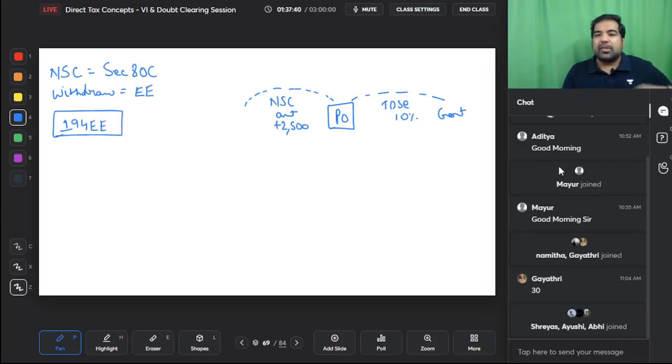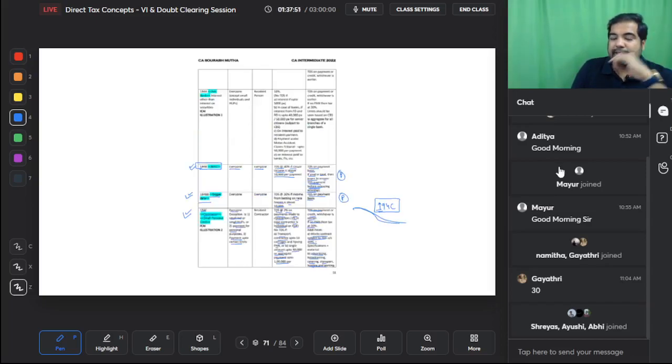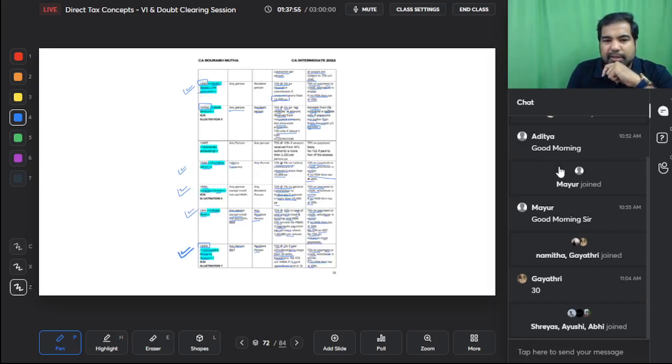And with this, guys, we have come to incomes now. Now these are all incomes, guys. National Savings Certificate, giving me money, is an income. So we are coming now to incomes. All the income sections, the rate is exactly the same, that is 10%. I'll show you first what is EE here.